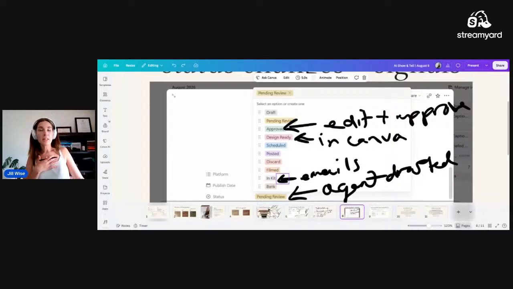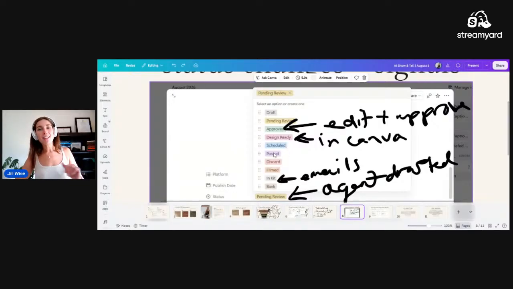Then these are flagged on my morning briefing by my orchestrator so that I know I need to go, okay, check this most recent email in Kit. All looks good to go. I can just schedule that, and I don't even have to mark it as scheduled. It can see that it's in Kit. It will check for me and mark it as scheduled.